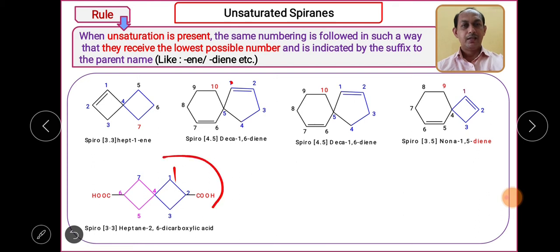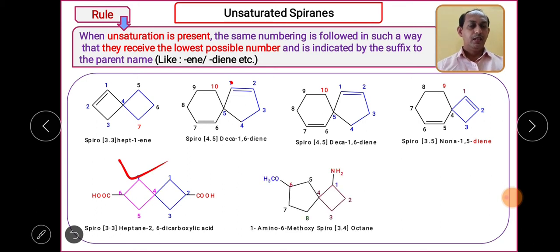I can start numbering from this carbon this way, and even if I start from the other carbon it doesn't matter, the numbering will come the same, as both the rings contain the same number of carbon atoms. So what will be the name? Spiro, in the bracket 3.3, highest number of carbons 7, so heptane-2,6-dicarboxylic acid. You remember this structure?